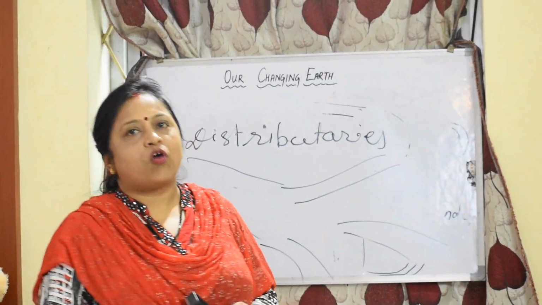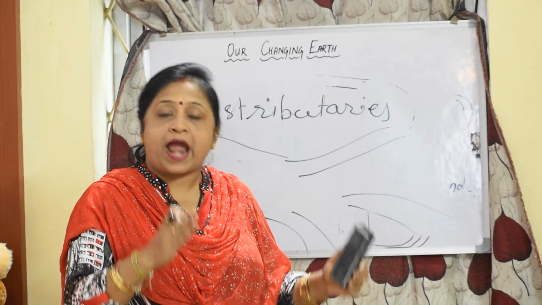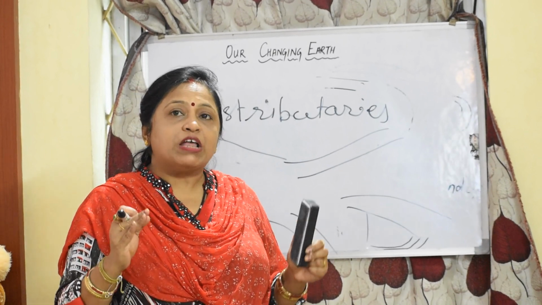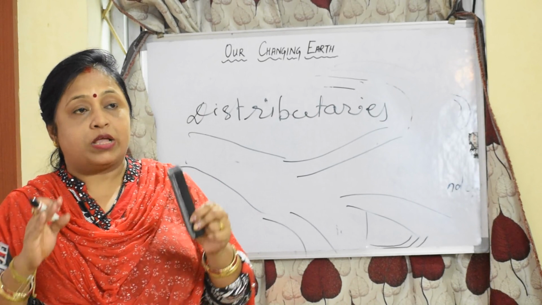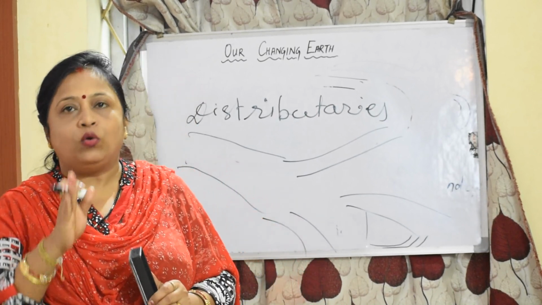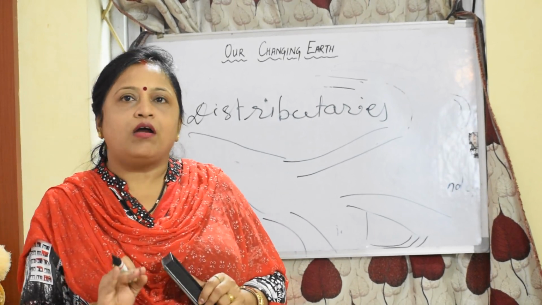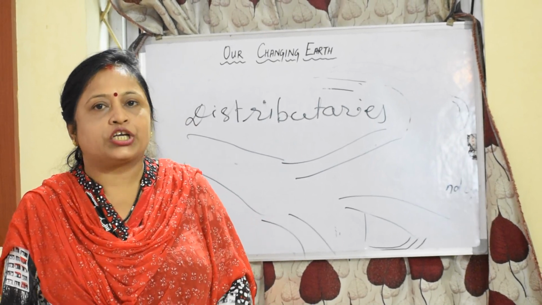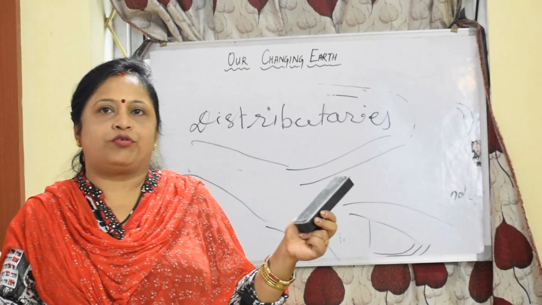Okay. Next comes the work of the wind. You know that it is also one active agent of erosion and it is very active in desert areas. And you have heard the word mushroom rocks. In desert areas, mushroom-shaped rocks are found. Winds erode the lower sections of the rocks more than the upper part, and therefore such rocks have a narrower base and wider top. That is known as mushroom rocks.